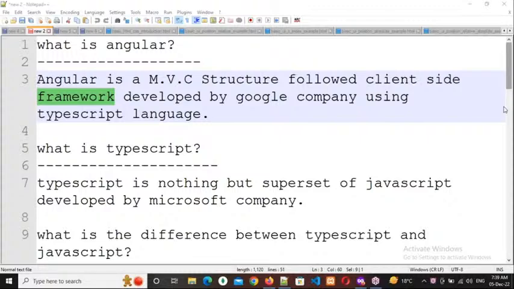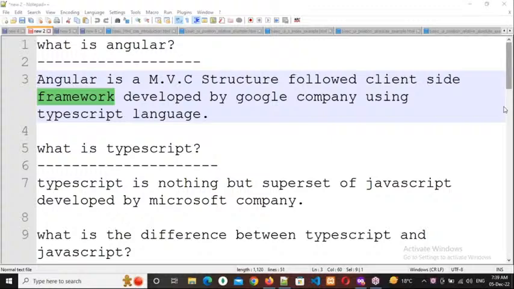Is this point clear, everybody? Respond, please. Yes, sir. Okay, right. So this is how it works, and this is how everybody uses frameworks nowadays. It will give some basic structure for our application, performance wise, security wise, and SEO friendly URLs wise. Depending upon that structure only, we need to manipulate our application. Okay, right.